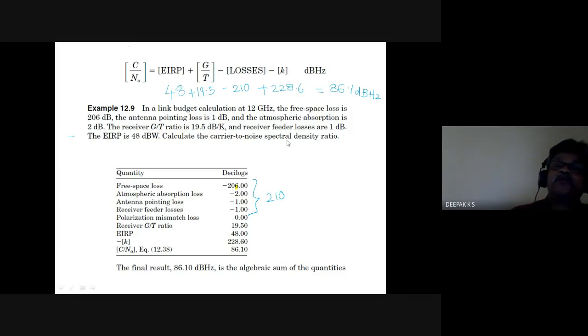Calculate the carrier to noise spectral density ratio. So this is C by N naught. So C by N naught, to calculate, this is the expression. We just add up. This is all substitution.